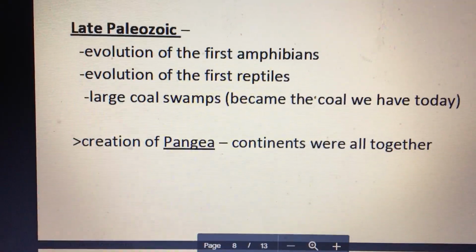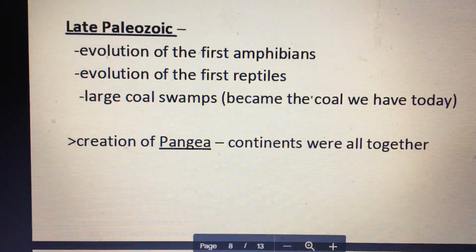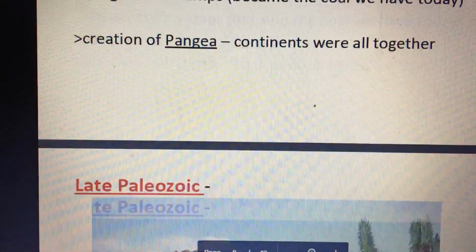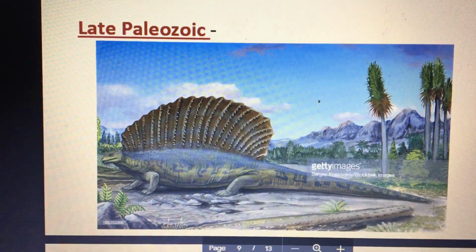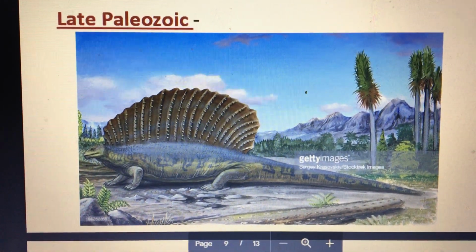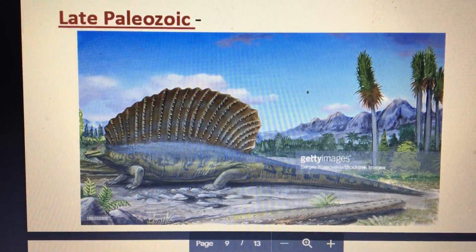And in the late Paleozoic, we see Pangea. You remember Pangea was all the continents coming together. That came together in the late Paleozoic period. So in the late Paleozoic at the beginning, all we had was dragonflies. And in the late Paleozoic, we see this finback reptile evolve at the end of the Paleozoic.